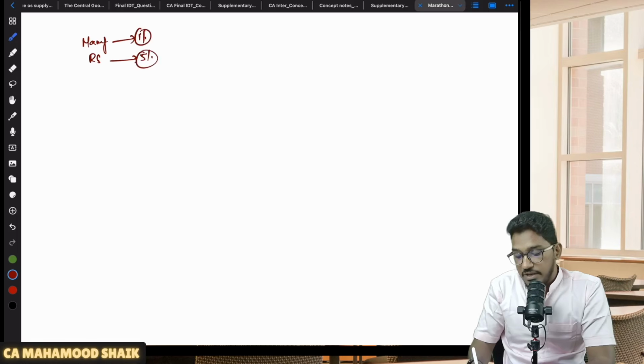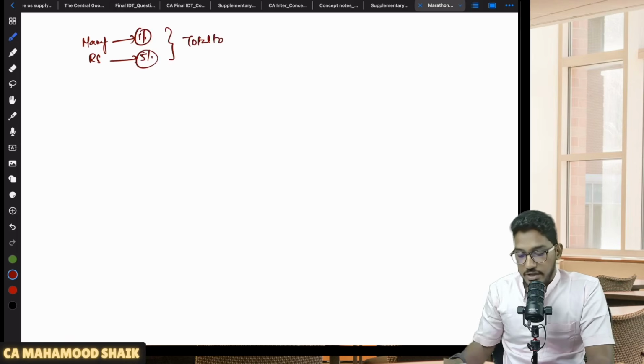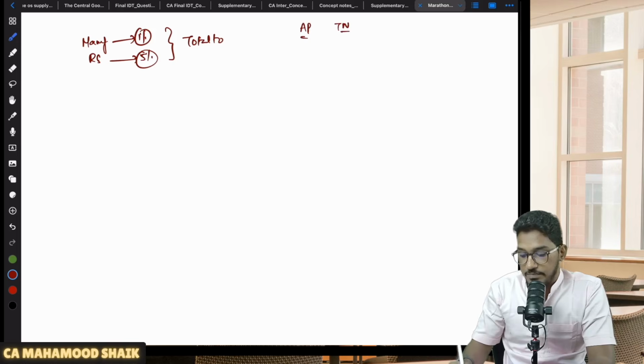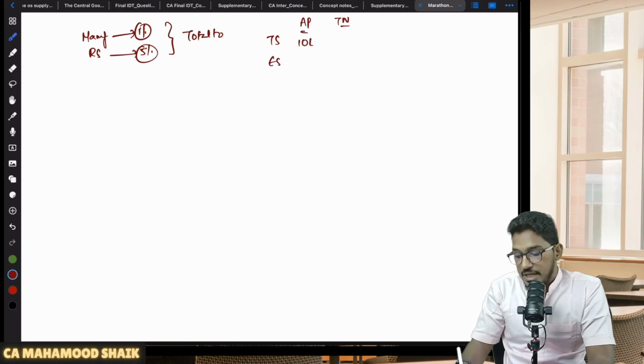And this 1% and 5%, you have to pay it on total turnover in a state or union territory. So if I give you one example, let us say there is a person who is having a place of business in Andhra Pradesh, is also having a place of business in Tamil Nadu. In Andhra Pradesh, in one quarter, he made taxable supplies amounting to 10 lakhs, exempt supply amounting to 2 lakhs. And in Tamil Nadu, he made taxable supplies amounting to 5 lakh rupees, and exempt supply he made 1 lakh. He's a manufacturer. How much is he required to pay?